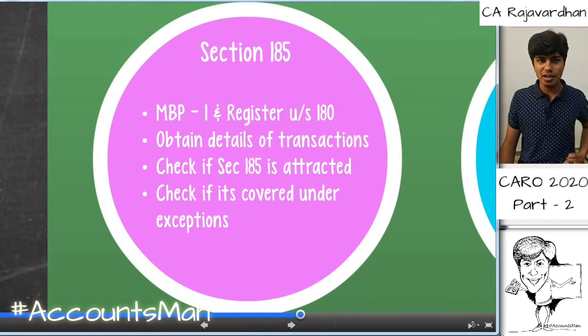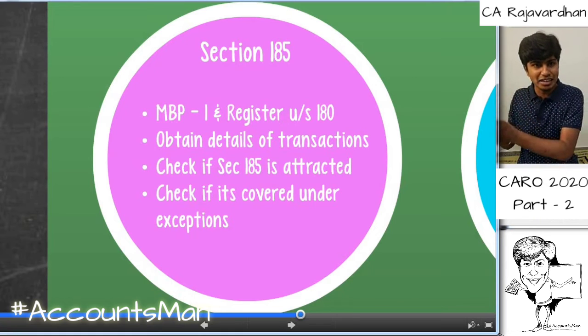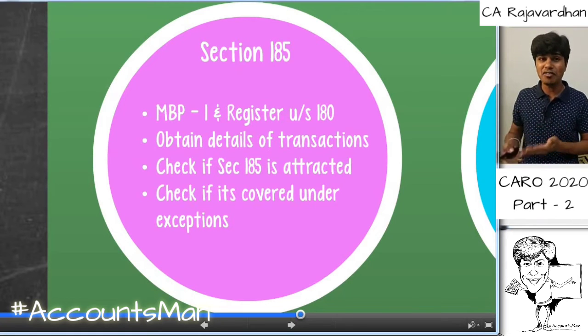We need to obtain the MBP-1 report that is filed by the company, and we also need to check the register that is maintained under section 189. This is to understand those items which are covered under this particular clause. So once we obtain the transactions, we need to check whether these transactions are covered under 185 or not. Section 185 has certain exceptions, which is too much to discuss in our CARO discussion.